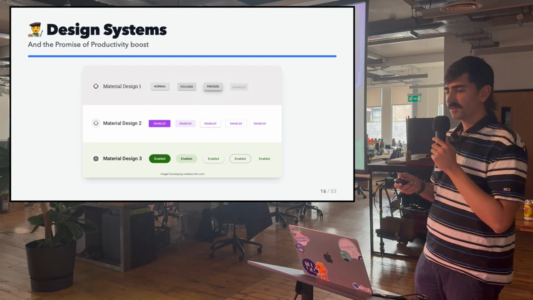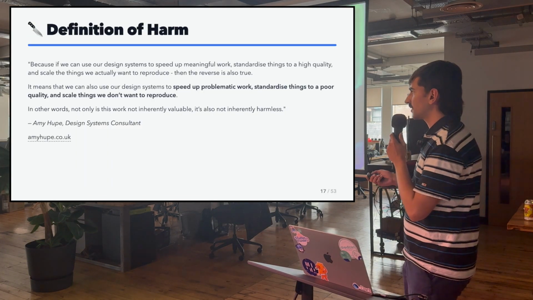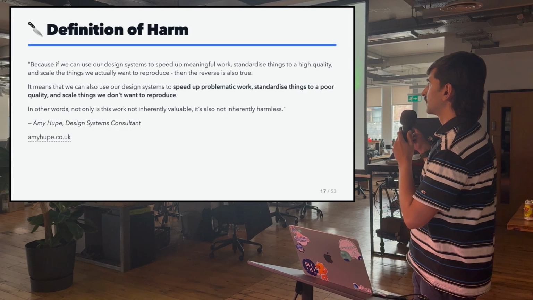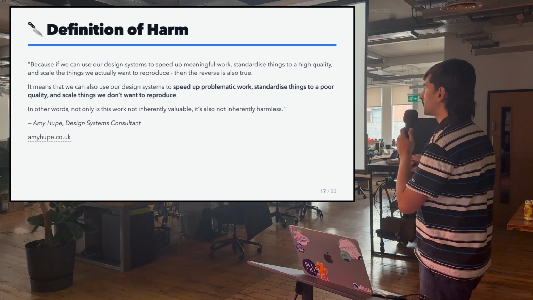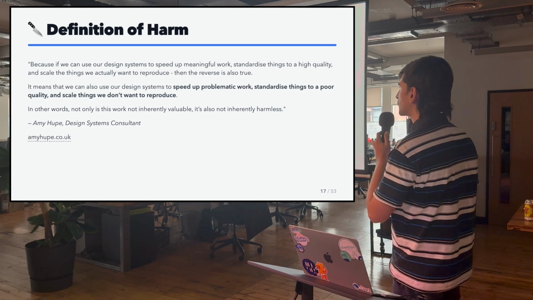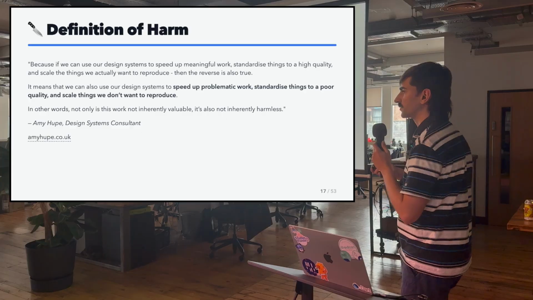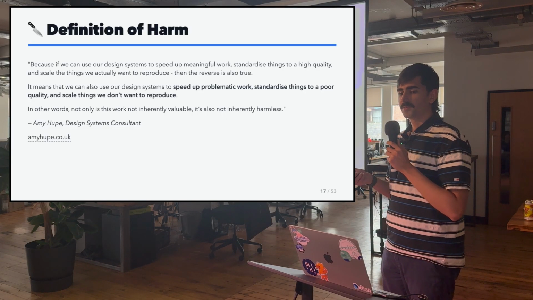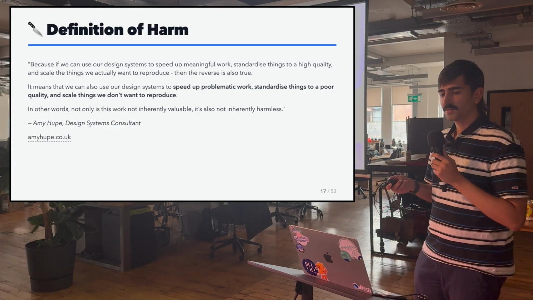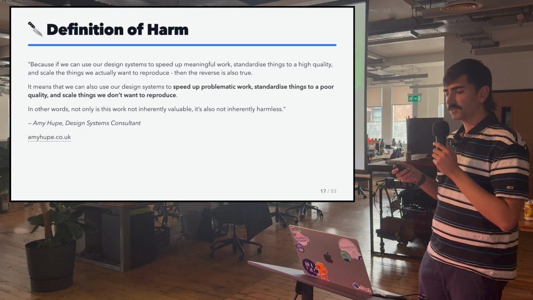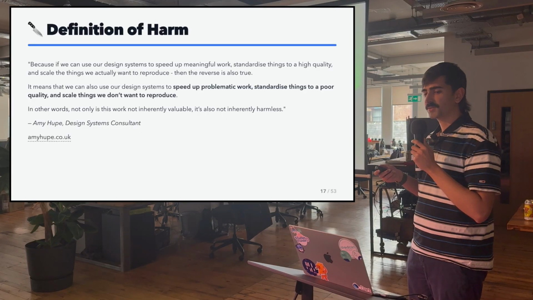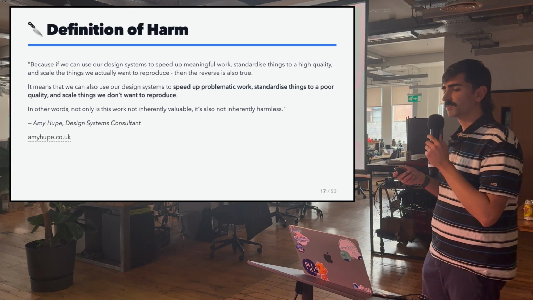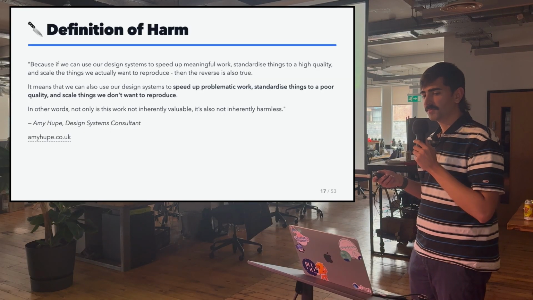Conversely, and this is something that was pointed out by Amy Hupe, who is a design systems consultant, design systems can also be used to speed up problematic work, standardize things to a poor standard, and scale things that we don't want to reproduce. And this can be said about AI as well. AI tools are just a tool. Yes, they allow us to ship more features faster, but are we shipping higher quality features, or even features that users want? Or are we just contributing to more slop and causing more harm?